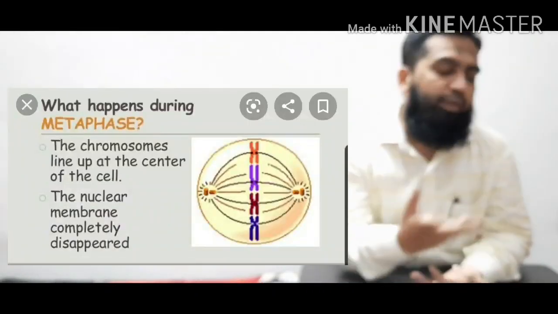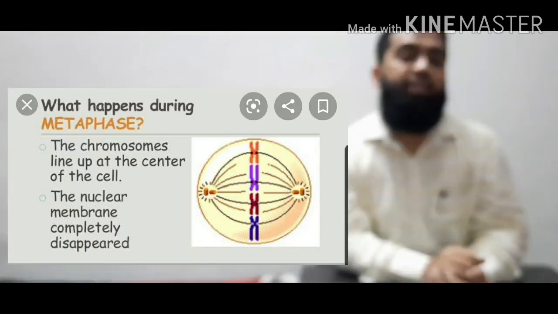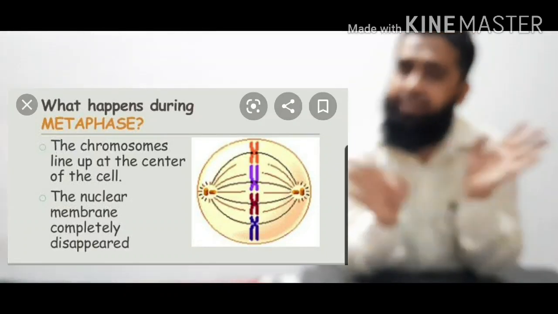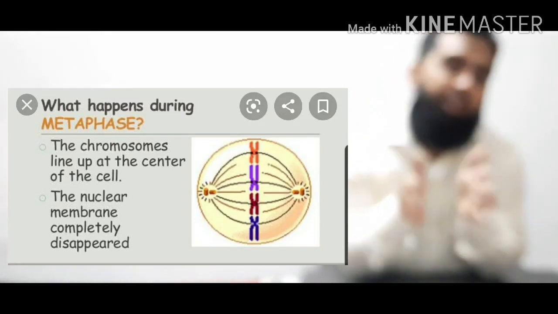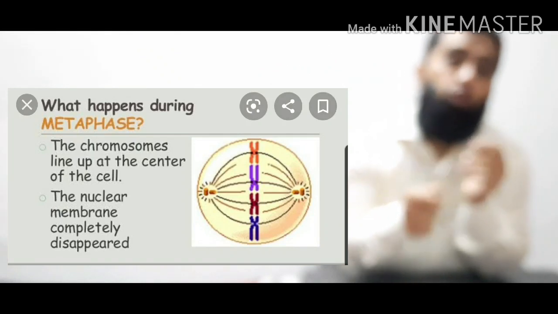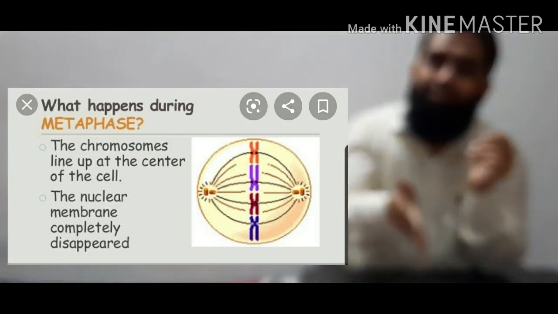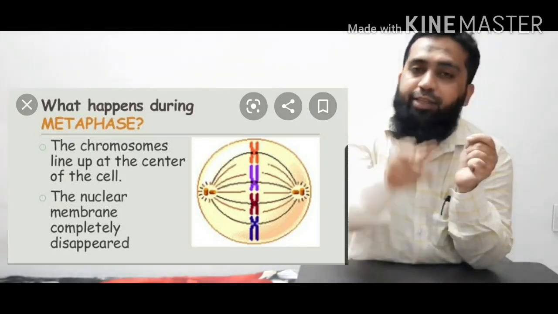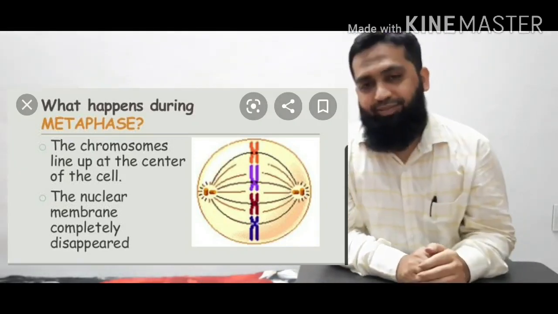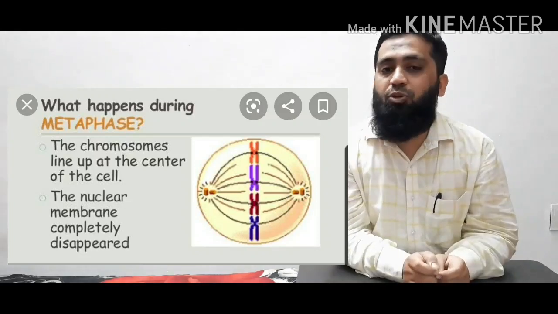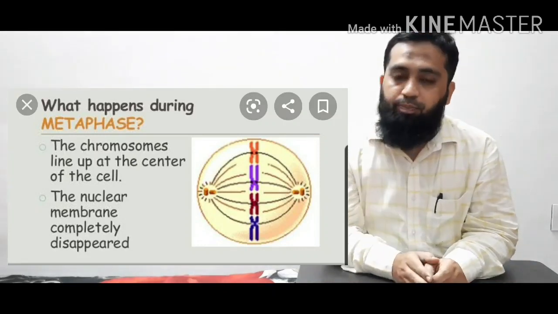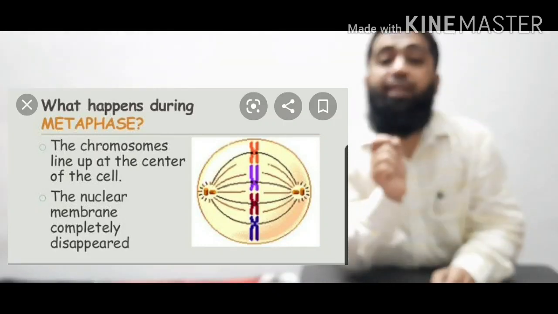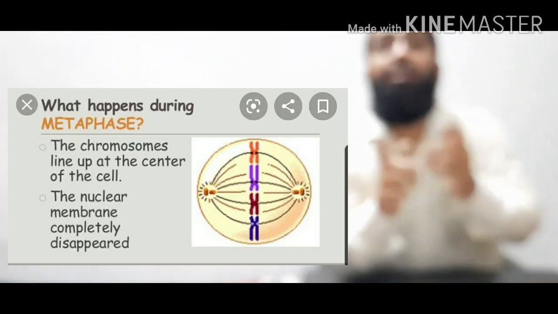Now let us come to the second phase, called metaphase. What happens in metaphase? In metaphase, the nuclear membrane totally disappears. We cannot see the nuclear membrane now. Another important thing which happens in metaphase is that the chromosomes come in one line, and that line is called the equatorial plane. These chromosomes are with their sister chromatids. They come in one line in the center, called the equatorial plane, and they are attached to thin protein fibers called spindle fibers.